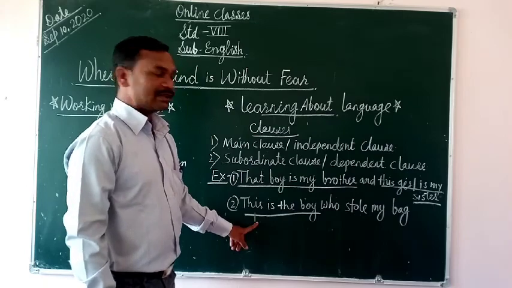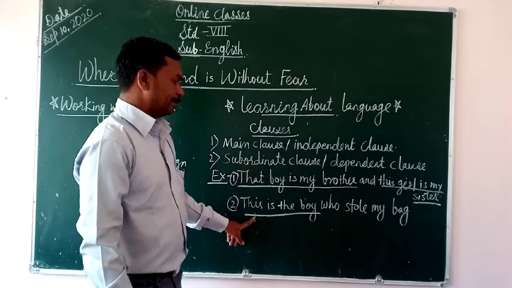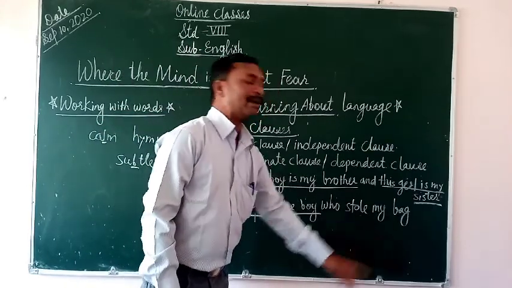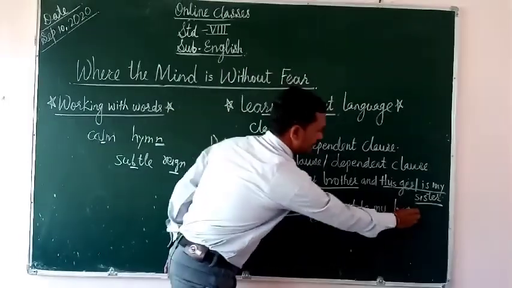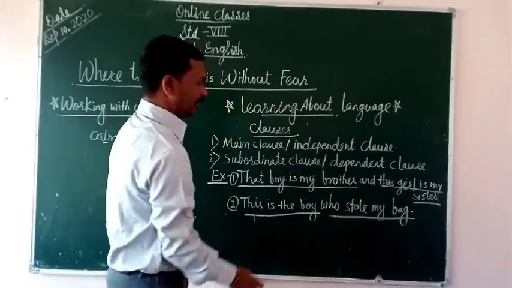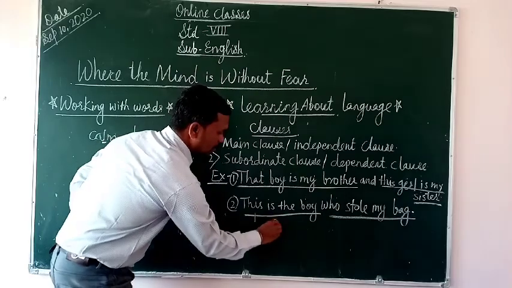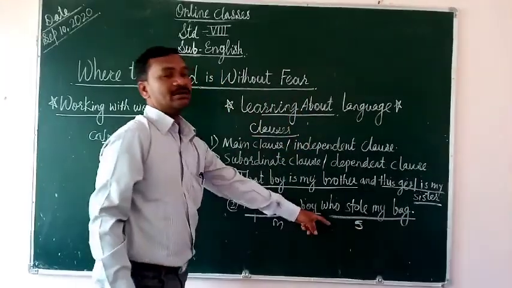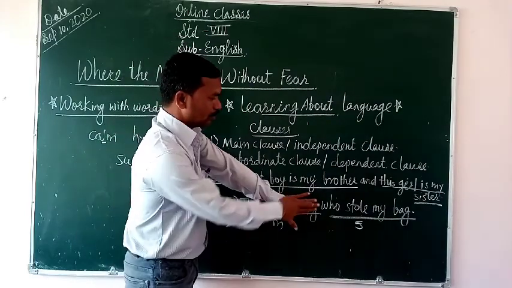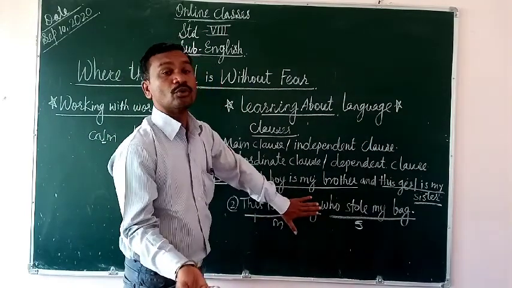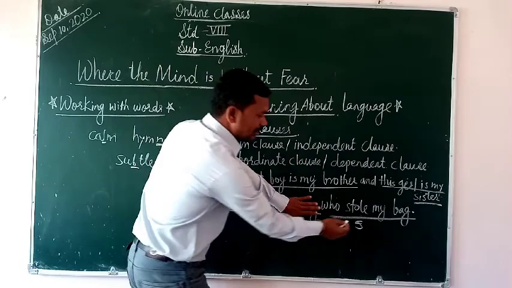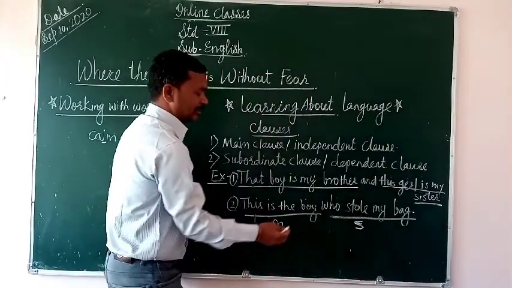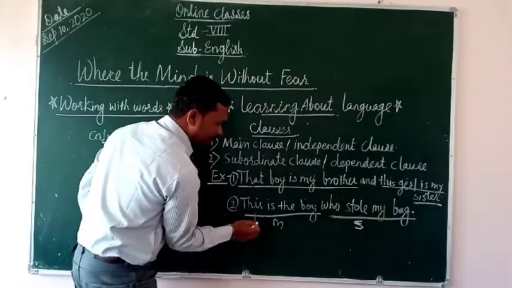Yeah. This is the boy. This is the main clause. But when you discuss who stole my bag, जिसने मेरा बैग चुराया है, this is the subordinate clause, and without the main clause we do not understand the subordinate clause. See, who stole my bag? Who? किसने चुराया? So that's why this is the subordinate clause, and this subordinate clause depends on the main clause.